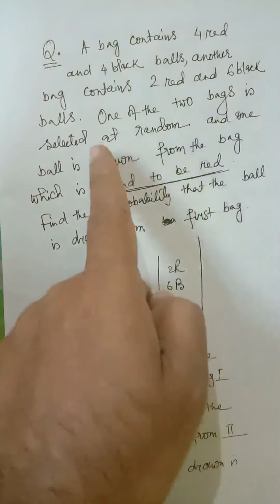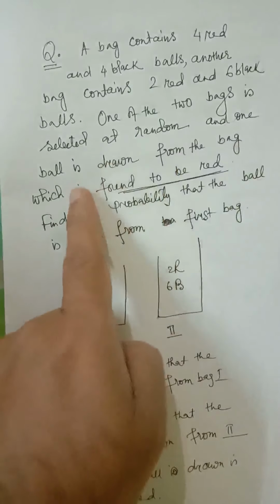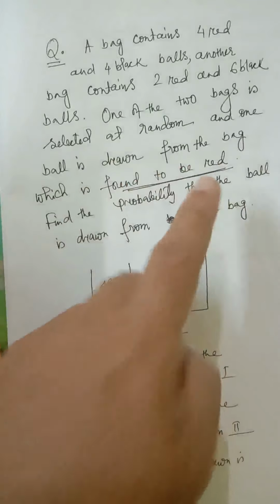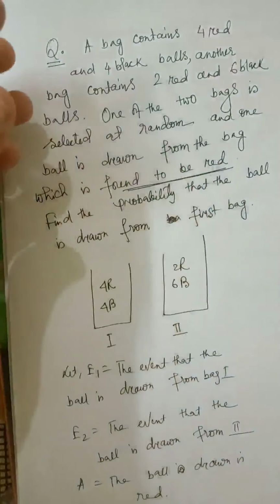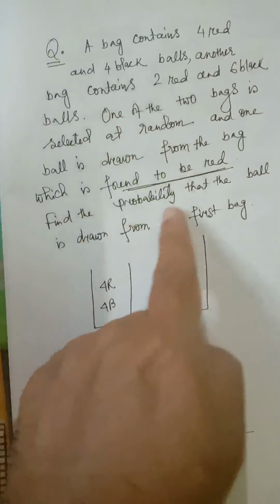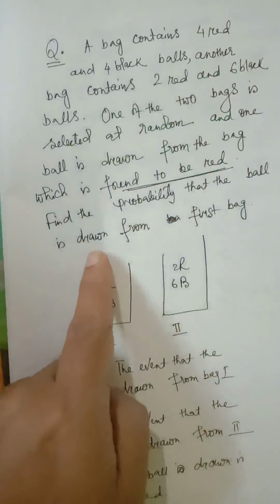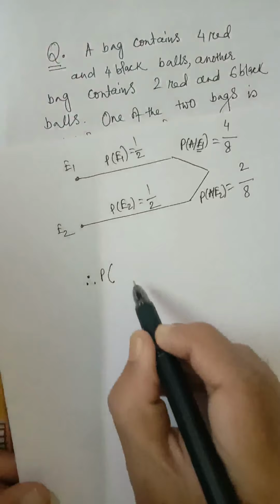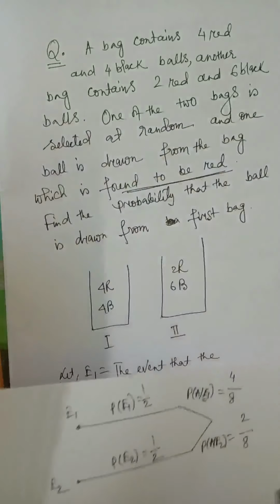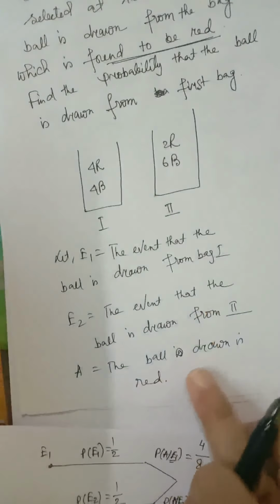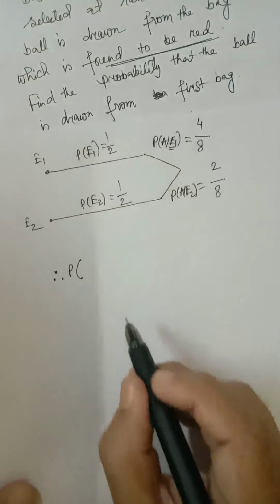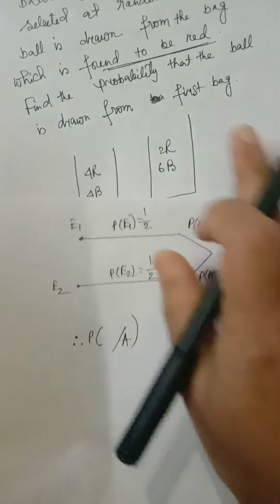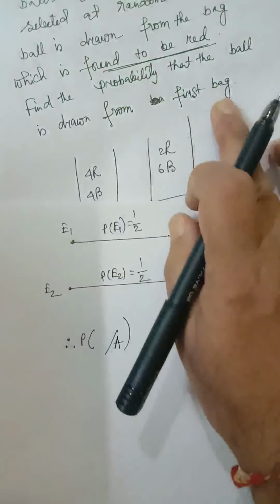one of the two bags is selected at random and one ball is drawn from the bag which is found to be red. That is, if the ball drawn is red in color, what is the probability that it is drawn from first bag? So if the ball drawn is red in color, we have assumed that event by A. So it has happened already. The ball drawn is red in color.